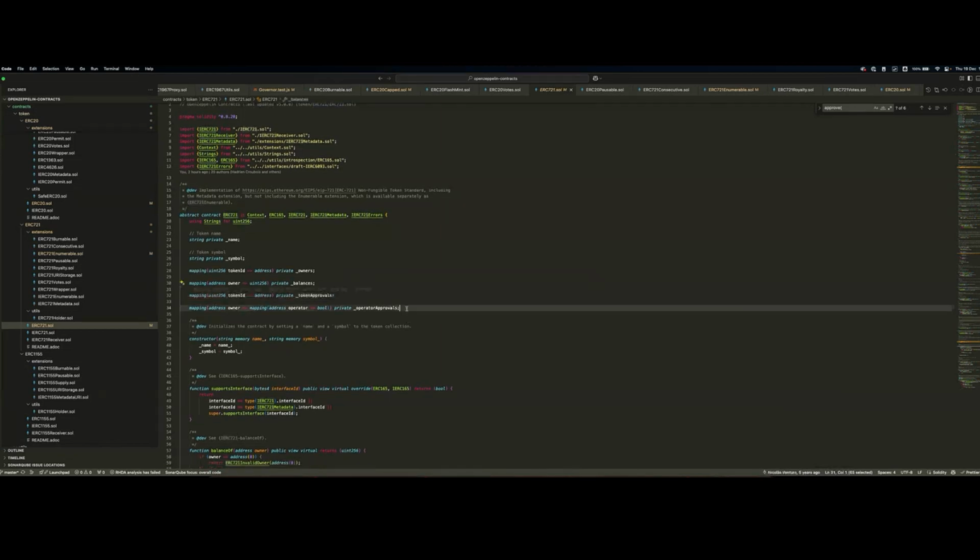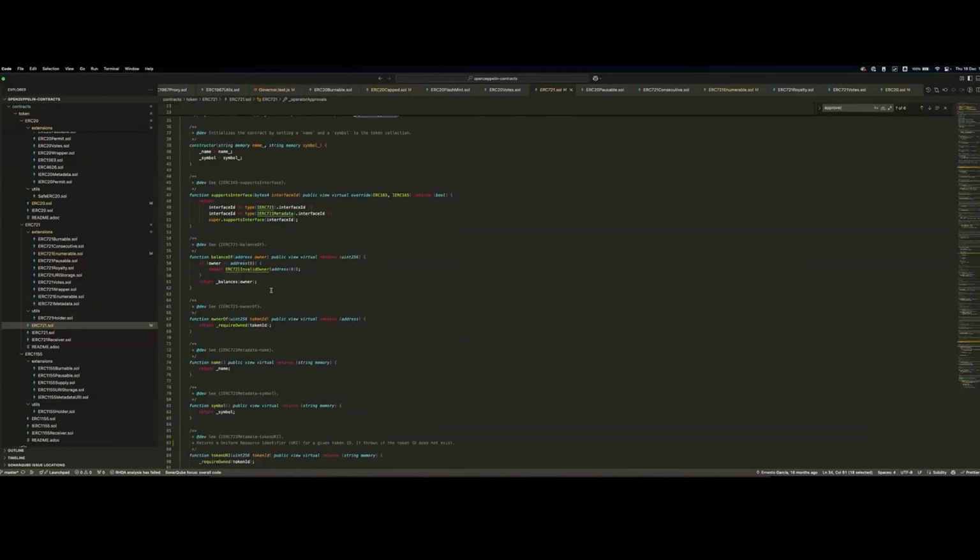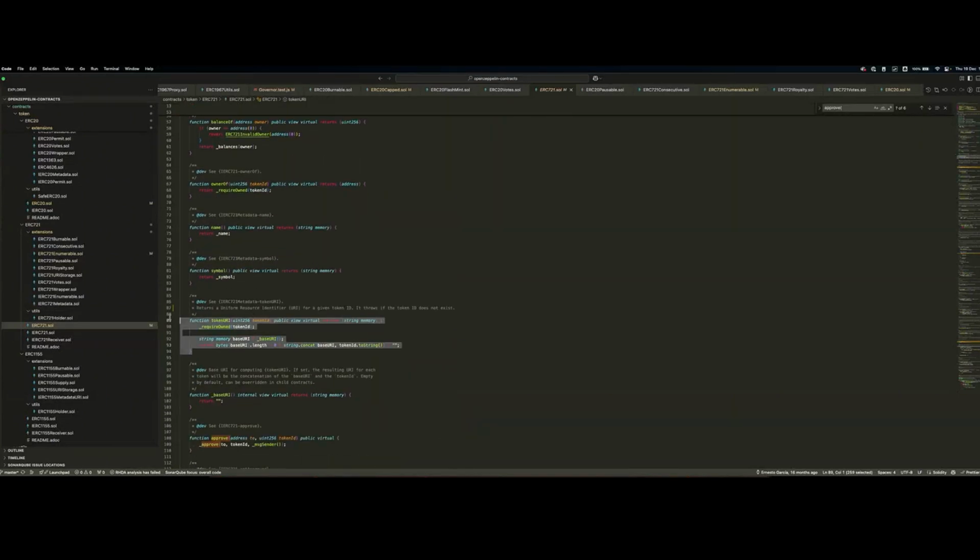Then we have token approvals and operator approvals. So token approvals is similar to the approval process in ERC 20, but in this case, we're approving a token ID to be transferred, managed by a specific address. Instead, operator approvals, we're approving all of my token IDs to be able to be managed by an operator. So this is the key difference. The part before looking at how the core update functionality works is the token URI. So this is the key difference, let's say, with ERC 20 compared to ERC 721.